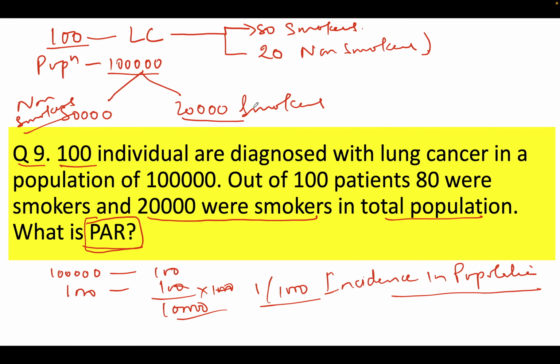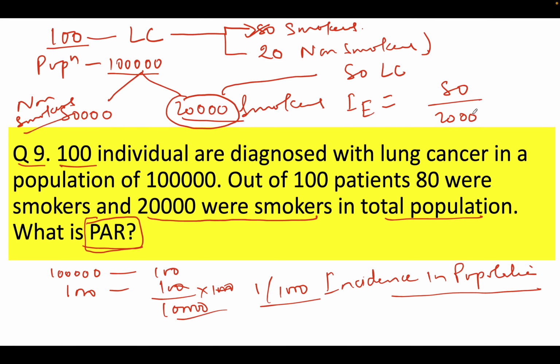Okay. Now, how many in 1 lakh were smoking? 20,000 were smokers, right? So out of 20,000 population who were smoking, 80 developed lung cancer. It is given here. So can I calculate incidence in exposed group? So incidence in exposed group will be 80 by 20,000, and we can also multiply by 1000.